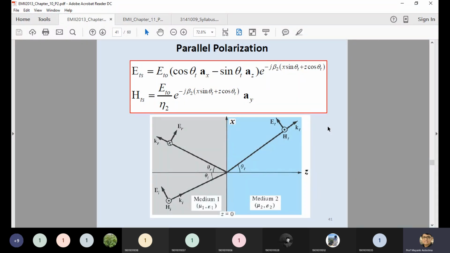This is for the transmission one. ETS and HTS, and the HTS is normally divided by eta 2 because it has an intrinsic impedance which is different compared to medium 1. So we just mentioned the three equations ET, ER and EI in a different way, like a cos as well as the sine function.